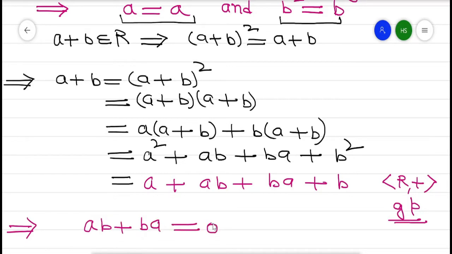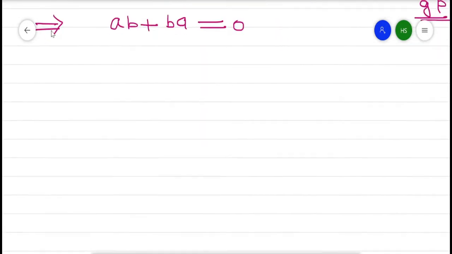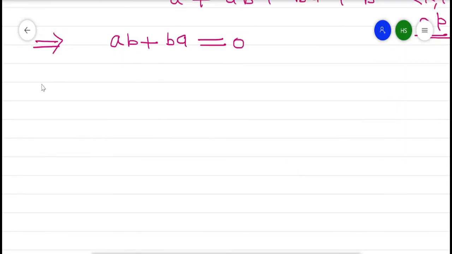If the sum of two elements is equal to 0, then they are additive inverses of each other. So it implies ab is equal to minus ba.